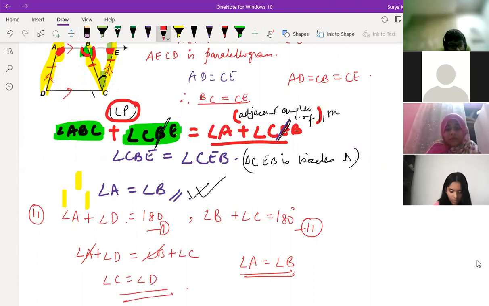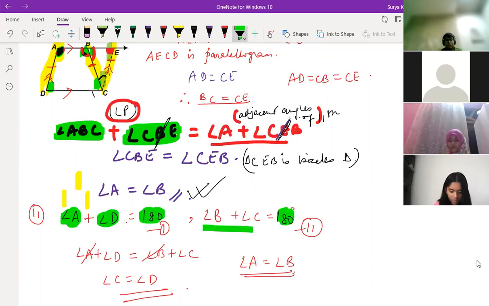See the question, what I've written here. First of all, I wrote angle A plus angle D. Angle A, this part, plus angle D, both are equal to 180 degrees. Which reason is this? Co-interior angles. Again, angle B plus angle C is equal to 180 degrees. That is also co-interior angles. Again, you add both. So angle A and angle B will get cancelled because they are equal, proved above, right? Then angle C is equal to angle D.